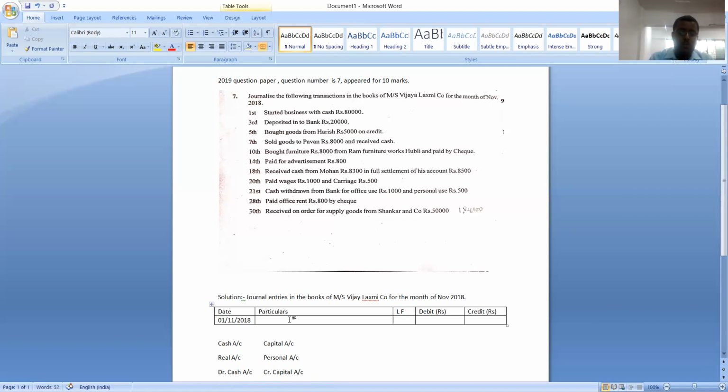Now, how to record this particular transaction in the book of journal? Which account should be debited? Cash account should be debited.